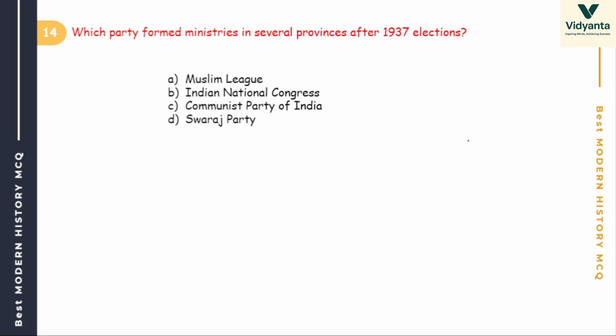Clear? So which party formed ministries in several provinces after the 1937 election? Options are Muslim League, INC, Communist Party, Swaraj Party. After the 1937 election, at that time, many members were from INC, Indian National Congress. But in 1939, they all resigned from their posts.